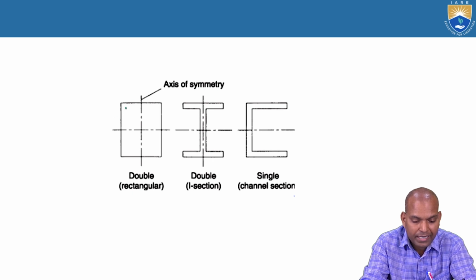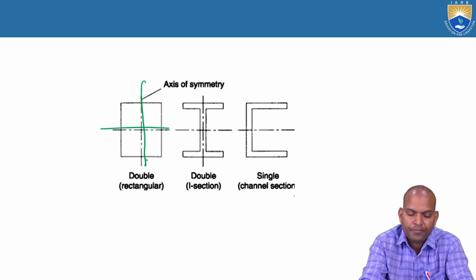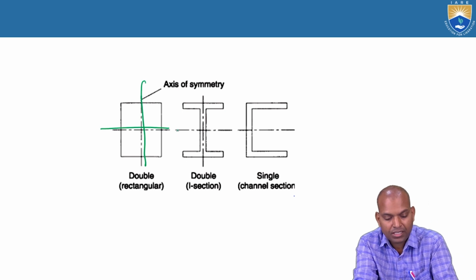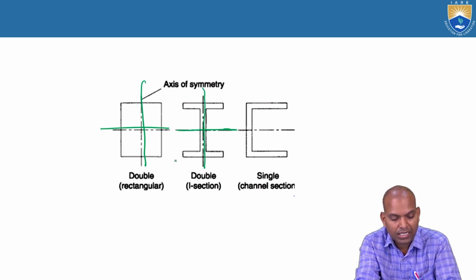If we consider the rectangle, it has a double line of symmetry. It is symmetrical about the horizontal axis and the vertical axis. Another figure with axes of symmetry is the I section. If you consider the I section, it is symmetrical about the horizontal axis and also the vertical axis. That's why it is double. The I section has a double line of symmetry.